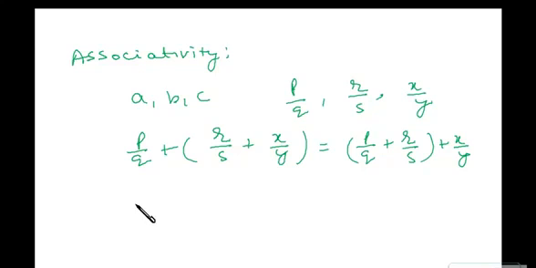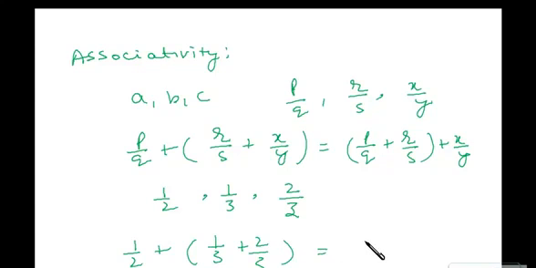Okay, you can take numerical example also. Suppose the numbers which I am having is 1 upon 2, 1 upon 3 and maybe 2 by 3, right? Suppose I have these three rational numbers. So (1 upon 2 plus 1 upon 3) plus 2 by 3 will be equal to 1 upon 2 plus (1 upon 3 plus 2 by 3), right? So this is what? 3 by 2, and this is also 3 by 2, right? So addition of rational numbers is associative, right? So we discussed the three things: closure property, commutativity and associativity.